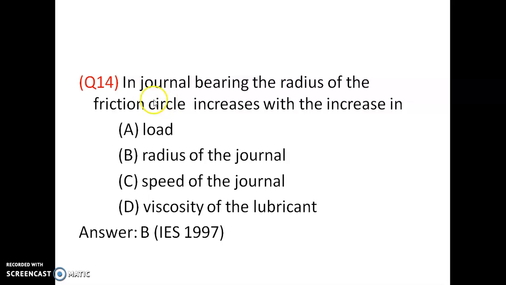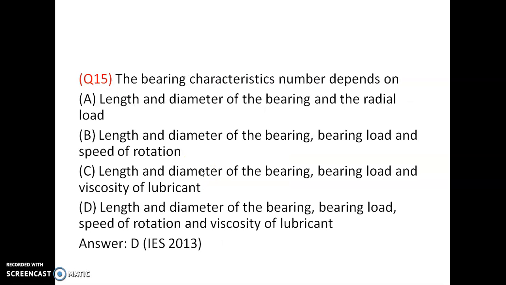In the journal bearing, the radius of the friction circle increases with the increase in radius of the journal. Option B is correct. The radius of the friction circle increases with the increase of the radius of the journal. Option B is correct.